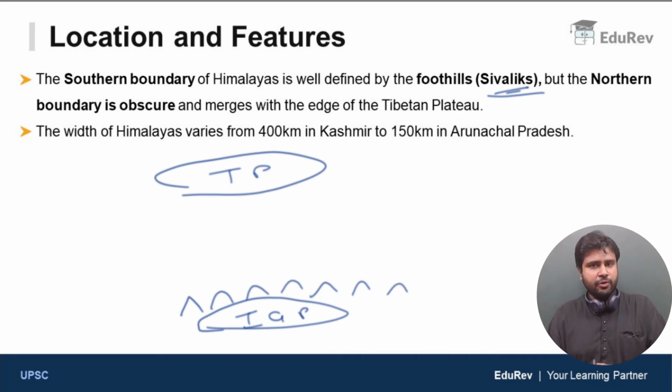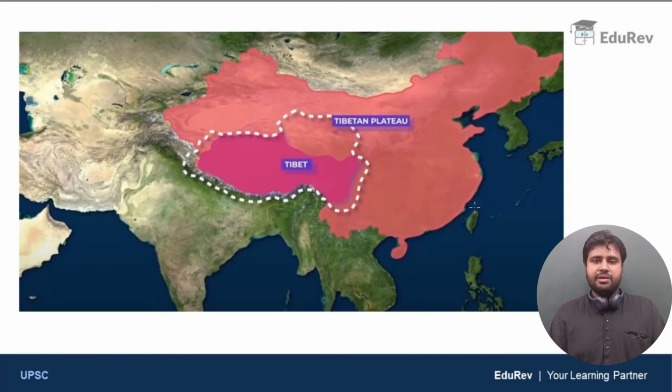It is obscure. What do you mean by the word obscure? It is not clear. You cannot clearly define it. The mountains just merge with the edge of the Tibetan Plateau. Clear? Now, just look at this point also. The width of the Himalayas. The width of the Himalayas varies from 400 km in Kashmir to around 150 km in Arunachal Pradesh. Clear, right? Now, let us look at the image of the Tibetan Plateau.